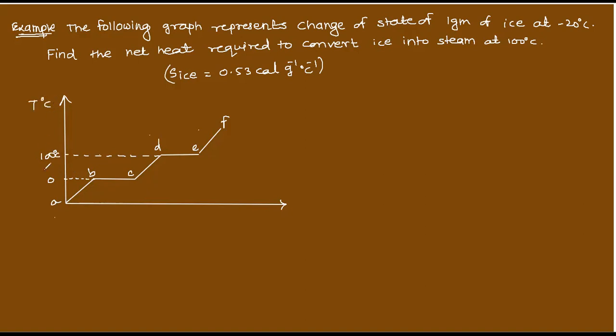Here it is temperature in degrees Celsius, and this is time, or Q, Q in calories. So here it is Q1, this is Q2, this one is Q3, and this one is Q4.